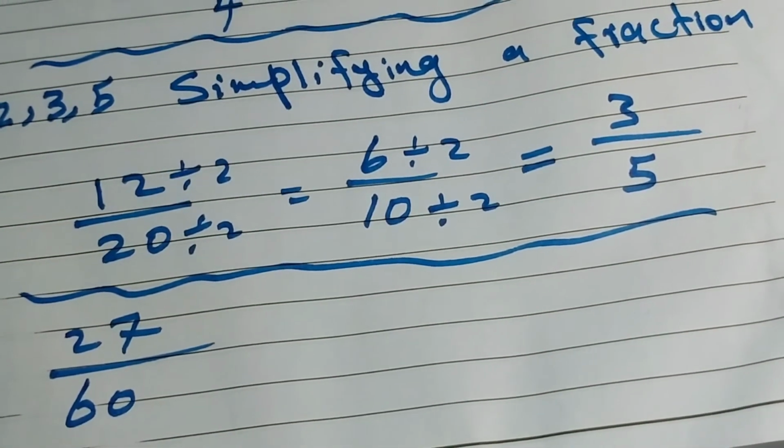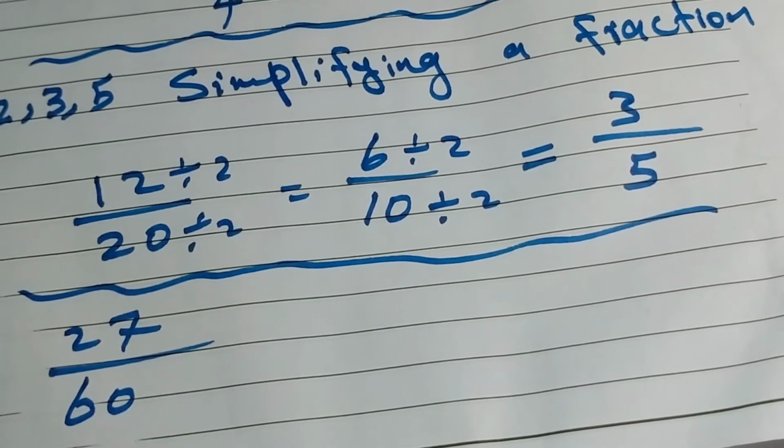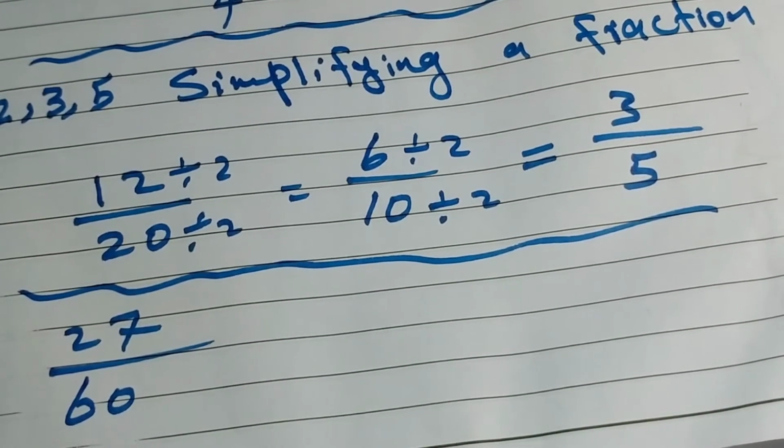So we will check 27. 7 plus 2, that is 9. So is 9 divisible by 3? Yes, 3 times 3 equals 9. So 9 is divisible by 3, so 27 is also divisible by 3.